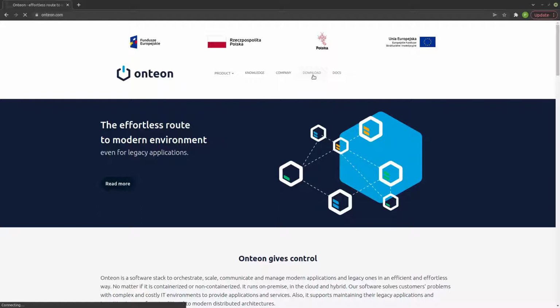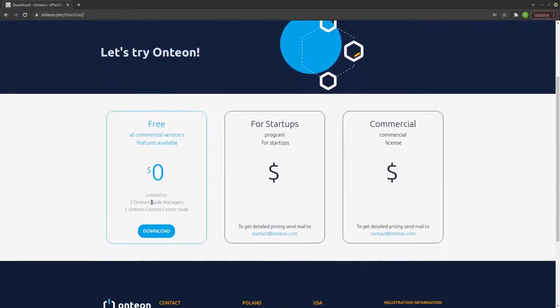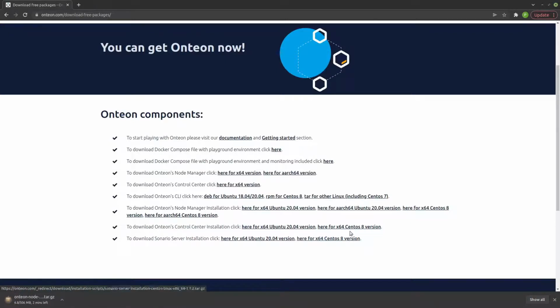As a first step, you need to download installation packages from our website onteon.com. To do so, go to the download page and choose the proper files to download. Installation packages are quite big because they contain everything needed for Onteon, including dependencies like Java or Docker installation packages. Thanks to that, you don't need an internet connection from the machines where you are installing Onteon.